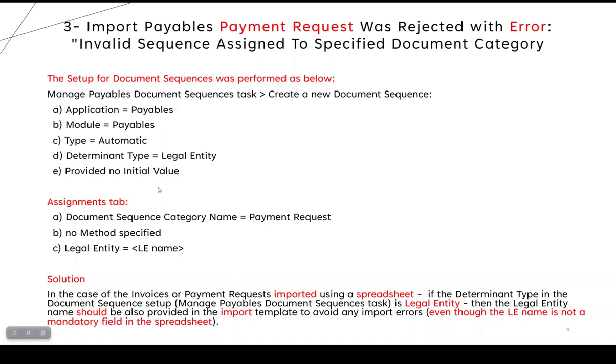Again, if your setup determines the type as legal entity at your business unit for this payment request sequence document, and you are going to try to create invoices or payment requests using spreadsheets, then this legal entity must be filled in the spreadsheet. After that you try again, and it should work successfully.